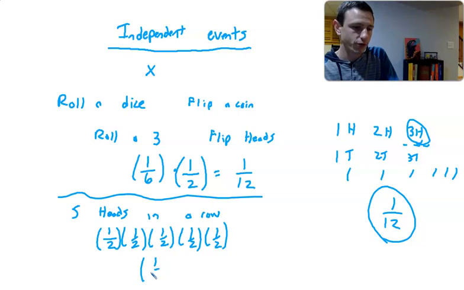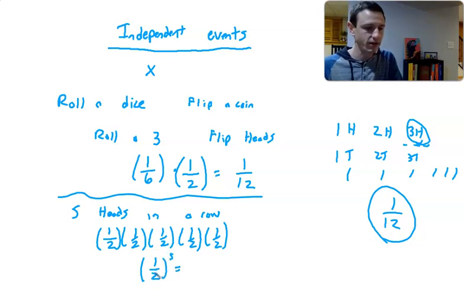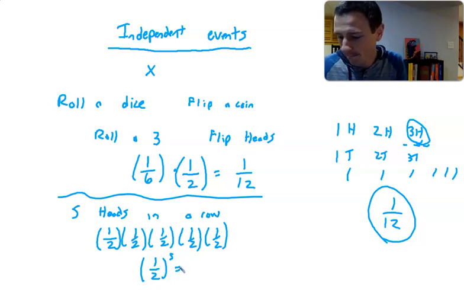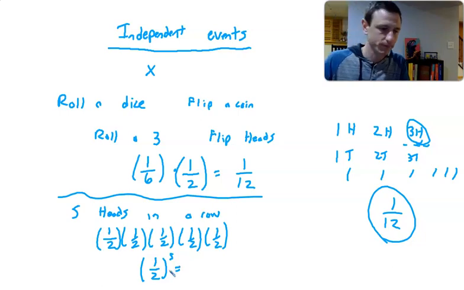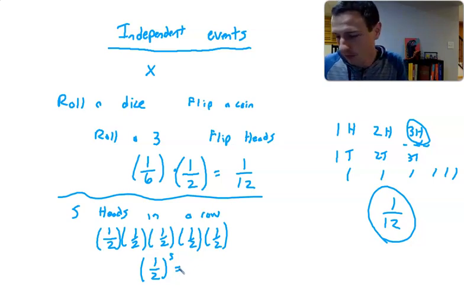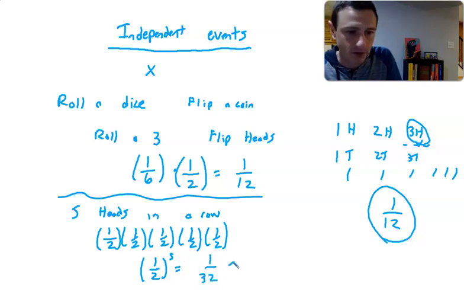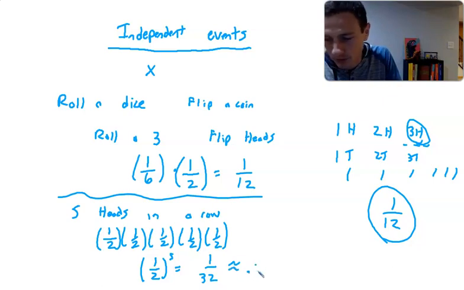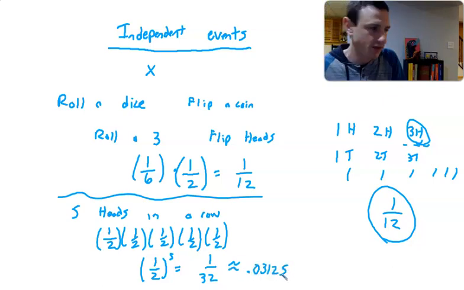What we can actually do is just raise this to an exponent. So if I want the probability of a head, and I want that to happen 5 times in a row, 1/2 to the 5th, which is going to be 1 over 32 is one way we could write that. I'm going to convert that to the decimal here. So this is going to be 1 out of 32, which is 2 to the 5th, and then the decimal is 0.03125.